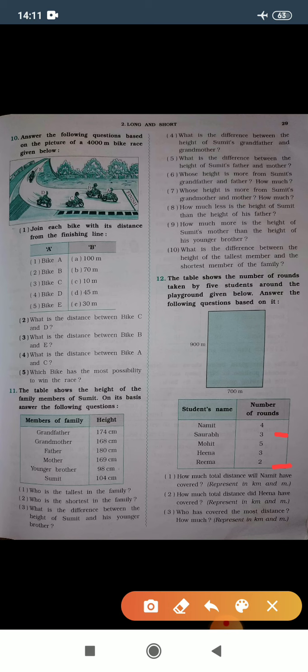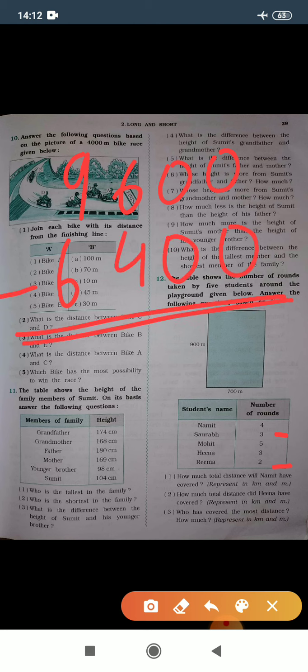As per the calculation, distance covered by Saurabh is 9600 and distance covered by Rima is 6400. Now we need to find how much more Saurabh has run as compared to Rima.